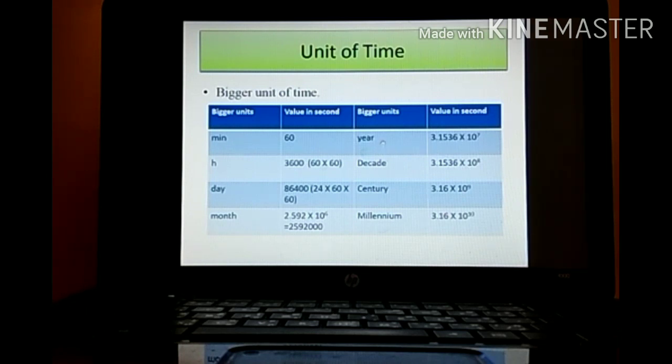Year. 1 year means what? 365 into this one, we will be getting the value, that is 3.1536 into 10 to the 7. Decade. Decade means what? It consists of 10 years. So if we multiply the above by 10, we will be getting this value. Century. Century means what? It is consisting of 100 years. So if we multiply above by 100, we will be getting this value. Millennium, it is this one, 1000 years.